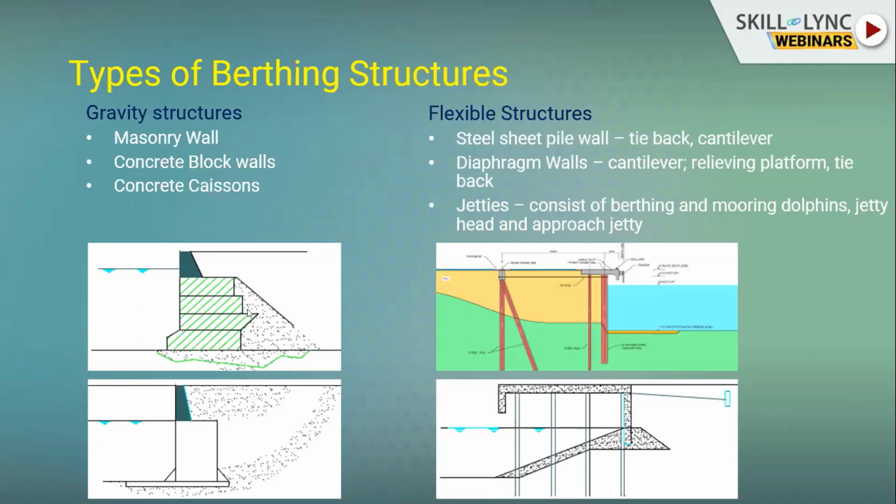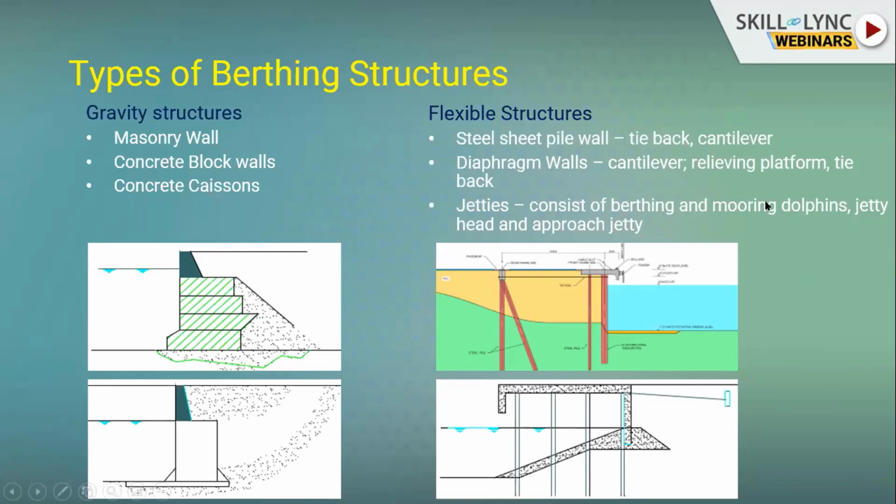In between each block there is an interlocking staircase, so that the structure will be stable. In front of the structure, the vessel will be berthed. The second one is the concrete caisson. A caisson is nothing but a hollow shell filled inside with sand or gravel material. These two are gravity structures.